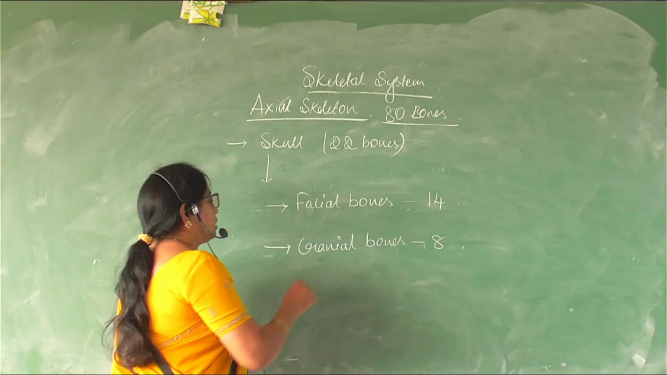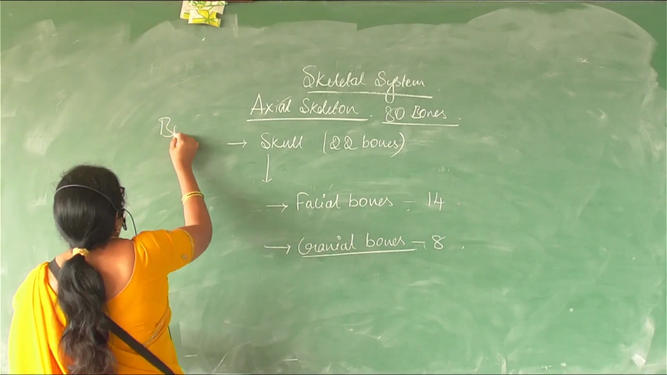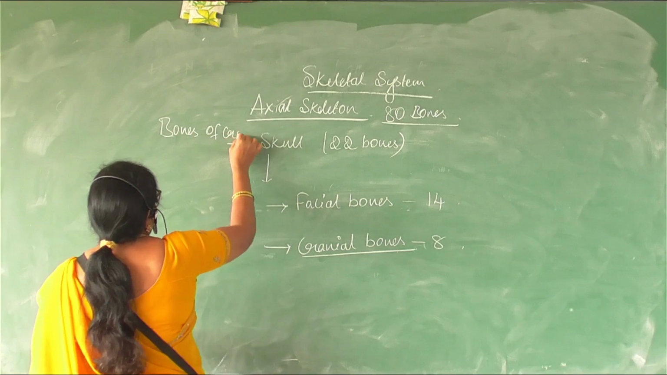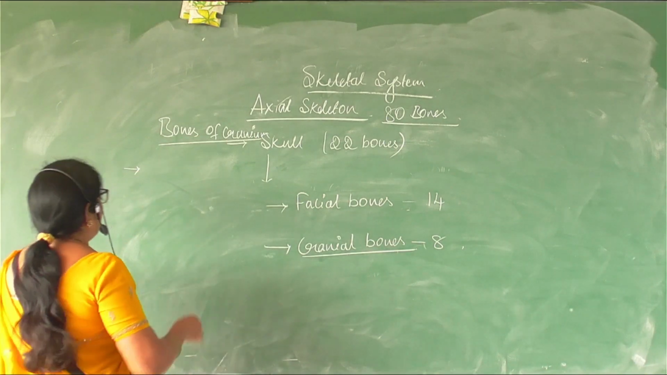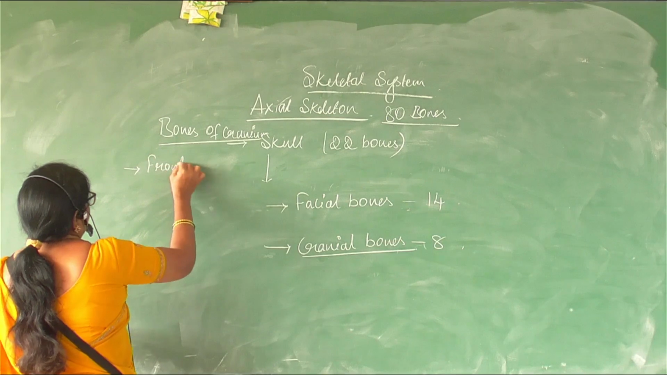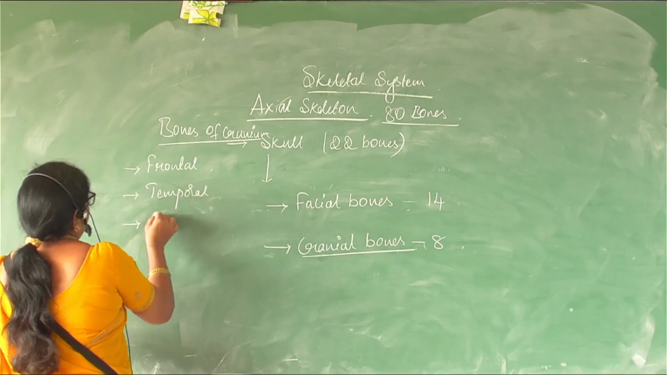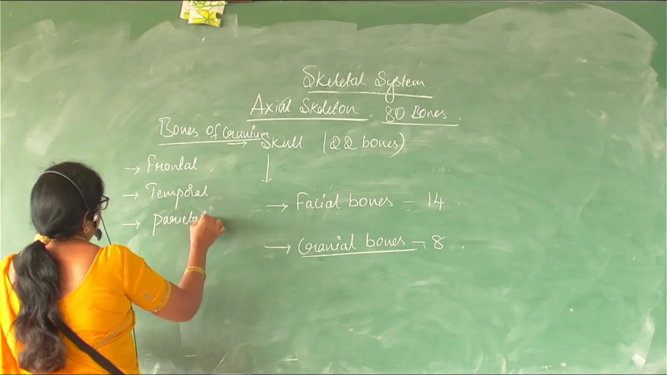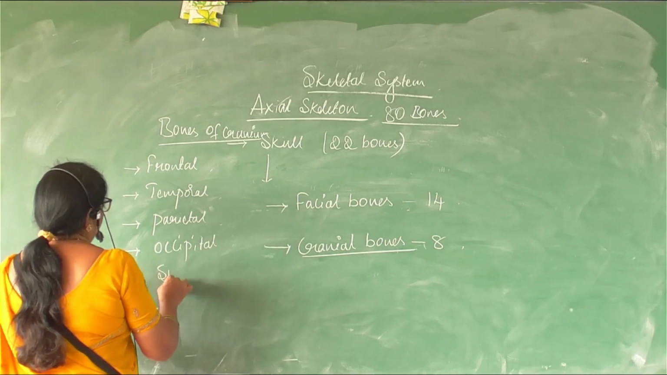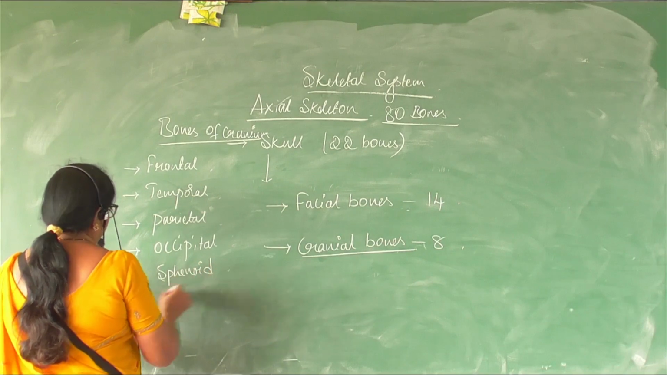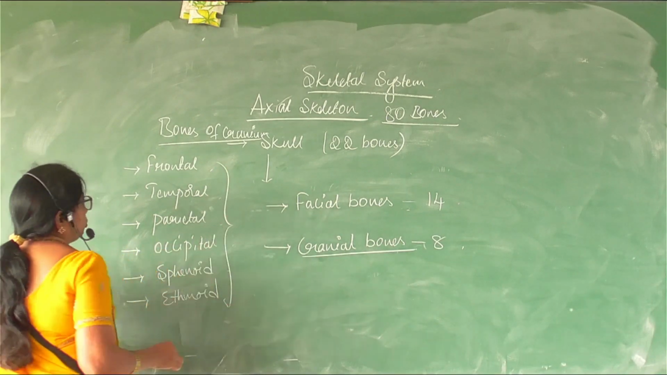Now coming to the bones of the cranium. We have the bones like frontal, temporal, parietal, occipital, sphenoid, and ethmoid. So these are the bones present in the skull.